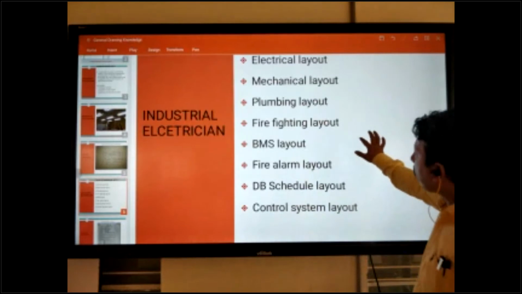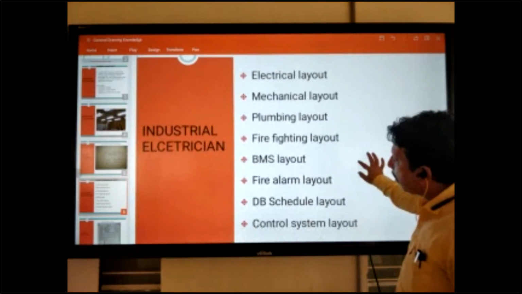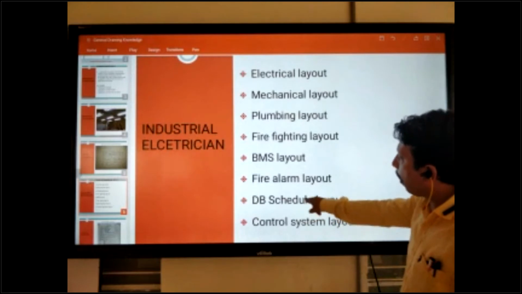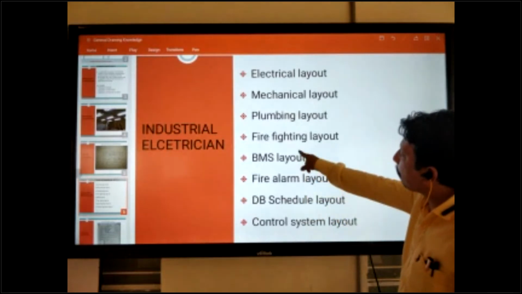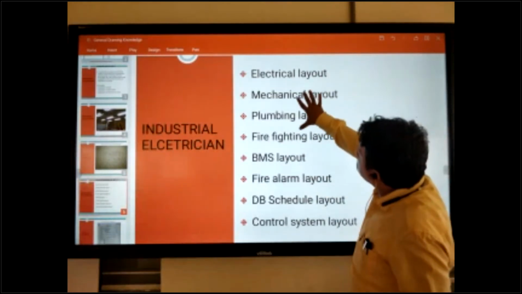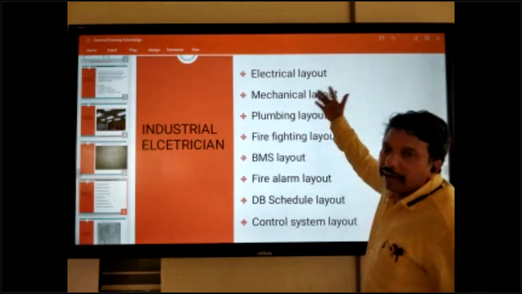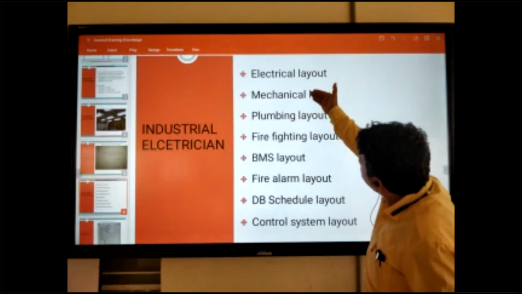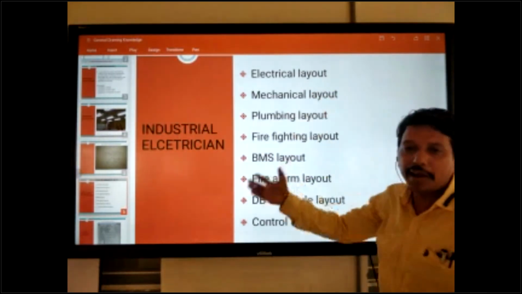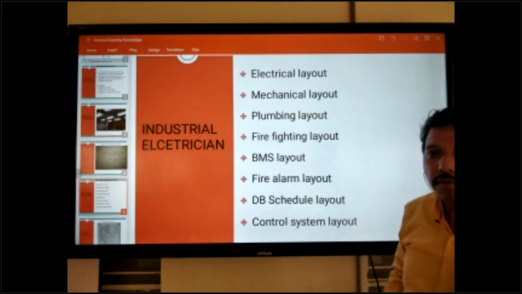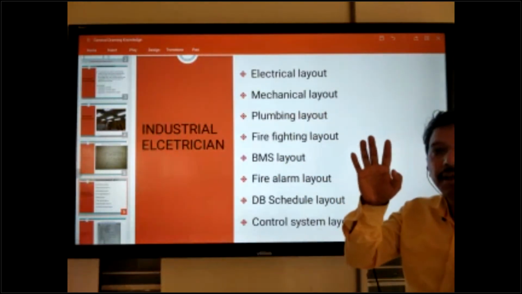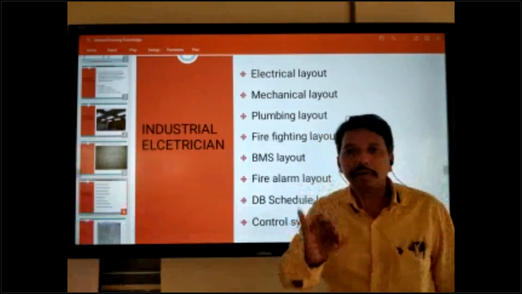So all types of drawings are available. Electrical control system, AC schedule, fire alarm, BMS and electrical layout are coming in the electrical category. Mechanical, plumbing and firefighting are another category. So especially companies are of three types: MEP.